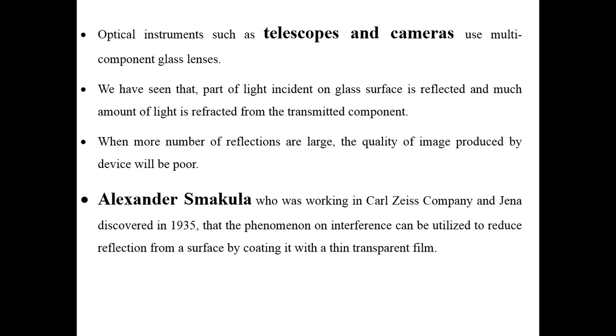Carl Zeiss, you might have heard the name. They produce various kinds of telescopes and high quality glasses. If you want to purchase Carl Zeiss glass, it costs more because the quality is of high magnitude.